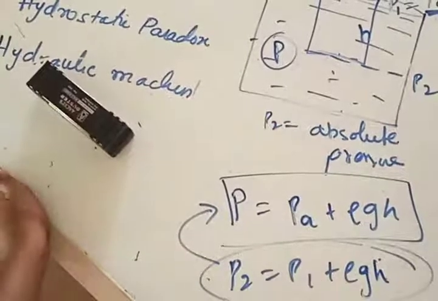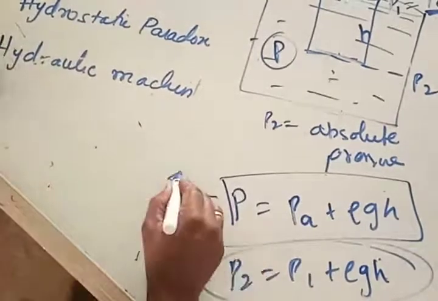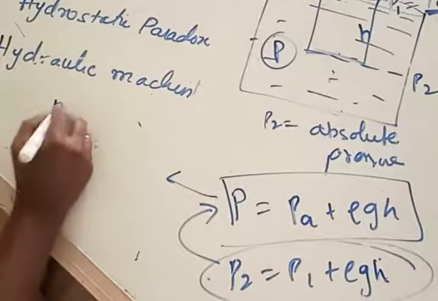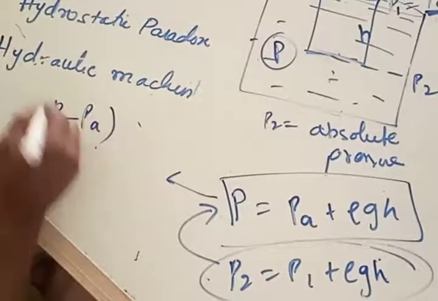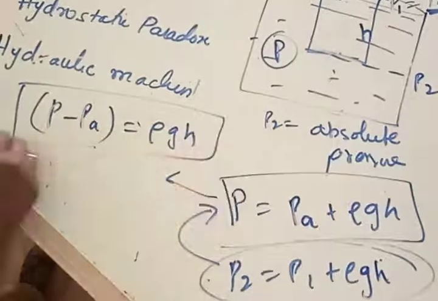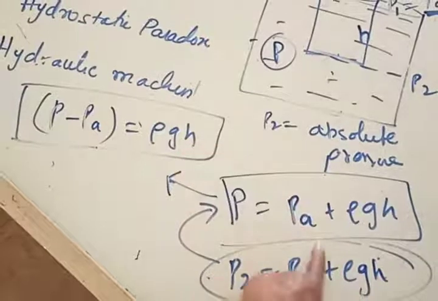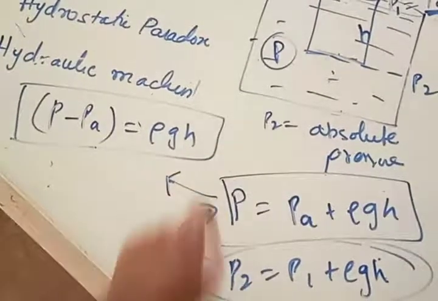Now, from this, can you write P minus PA is equal to rho g h? Simply taking PA to this side, it becomes P minus PA equals rho g h.